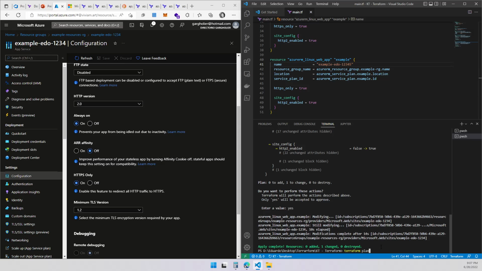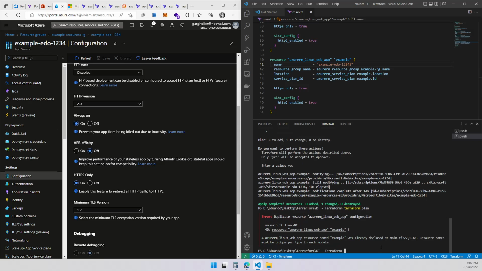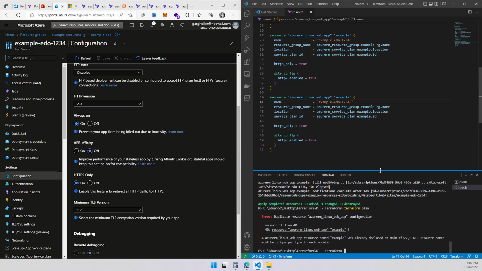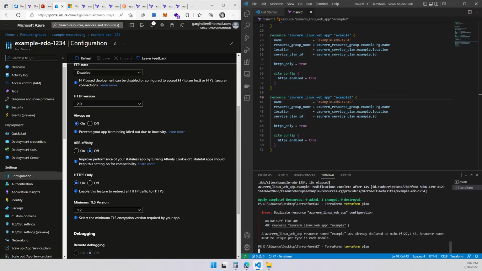And you're going to see that it's going to be also, it didn't like that. What didn't like that is I have the same identifier for this one. This one is the same as this. So let's change to 2 over here, and that should work.